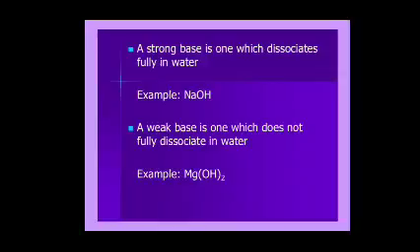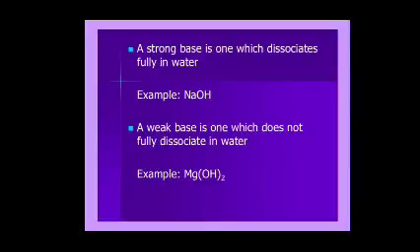Weak base. A base which dissociates only partially in aqueous solution and produces fewer OH minus ions is called a weak base. A weak base does not fully dissociate in water.